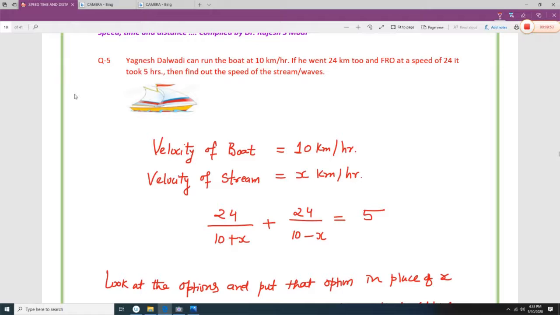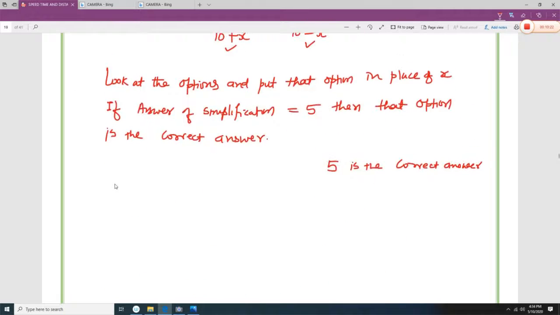Yagnesh Dalwadi can run the boat at 10 kilometers per hour. If he went 24 kilometers to and fro at a speed of 24, it took 5 hours. So the velocity of the boat is 10 kilometers per hour. Velocity of the stream is not given, so you have to assume it is x. So while going it is 10 plus x, and while coming it is 10 minus x, is equal to how many hours? 5 hours.